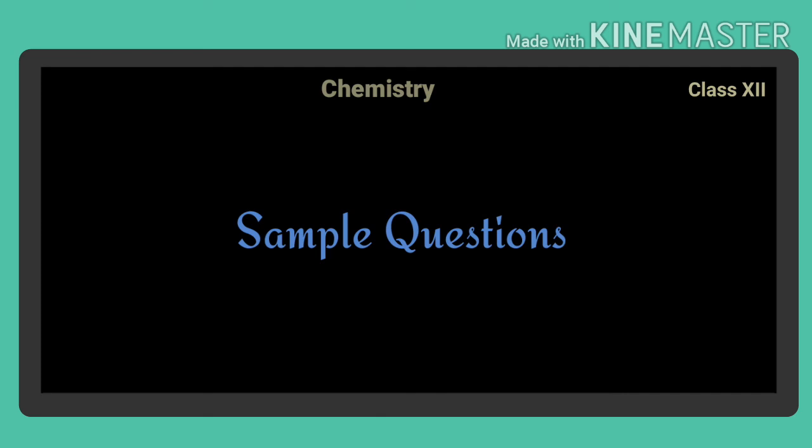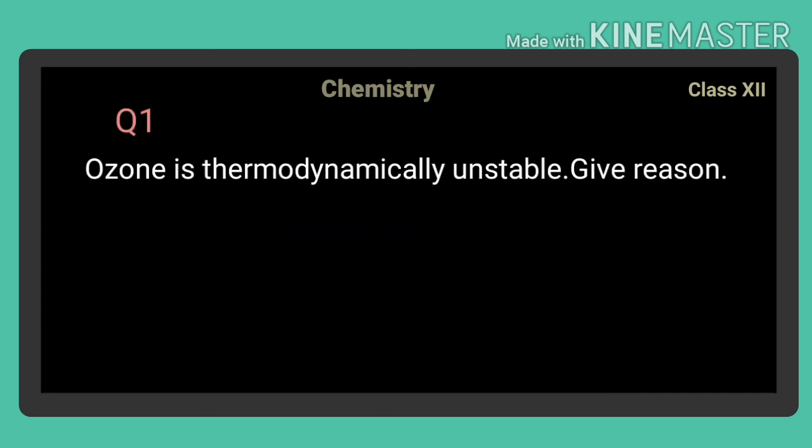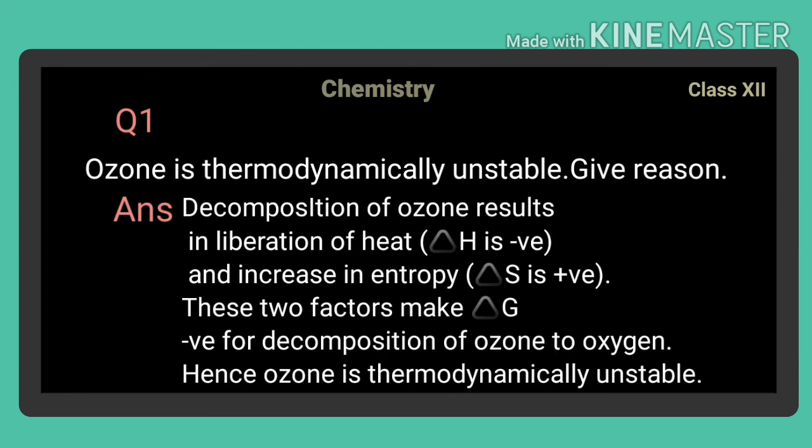Sample questions. Ozone is thermodynamically unstable. Give reason. Answer. Decomposition of ozone results in liberation of heat and increase in entropy. These two factors make delta G negative for conversion of ozone to oxygen. Hence, ozone is thermodynamically unstable.